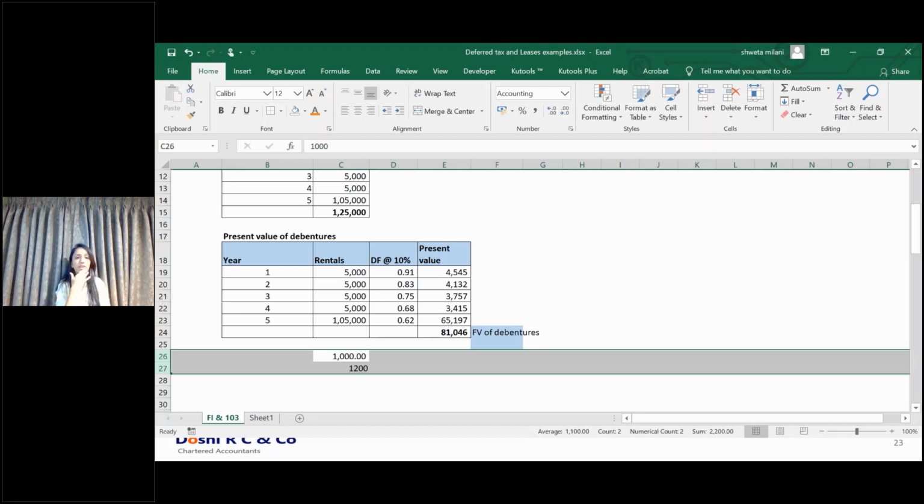Now understand, if you have a borrowing, a loan taken from a bank, and you have been charged a rate of interest of 10%, 11%, whatever it is, even if you compute the present value of the interest and the principal portion, it will be equal to the book value of the loan.